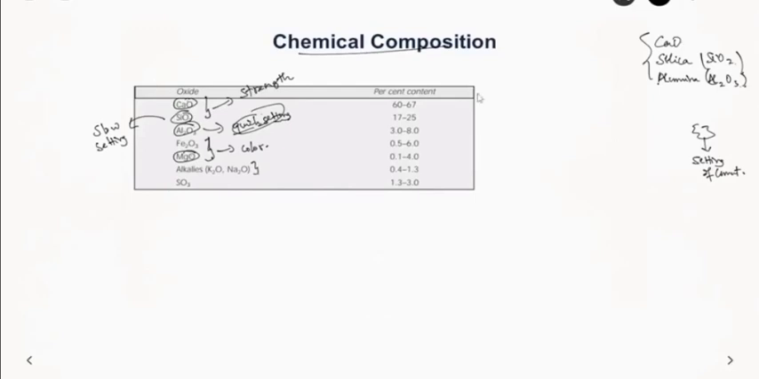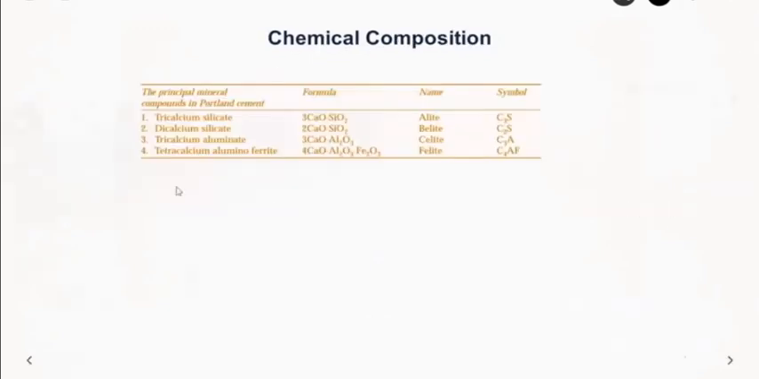These oxides will react and form more complex chemical products. These complex products were identified by someone called Bogue, and they are known as Bogue's compounds. Let us see what they are. They form tricalcium silicate and dicalcium silicate in majority. The chemical formula is 3CaO·SiO2.